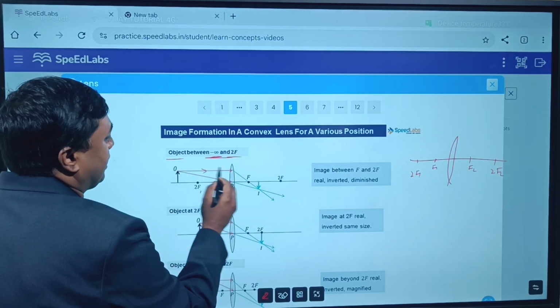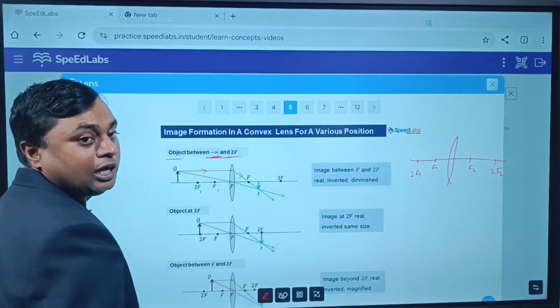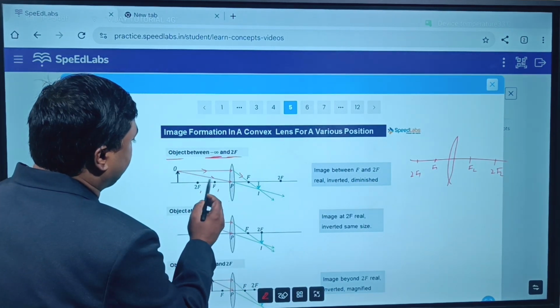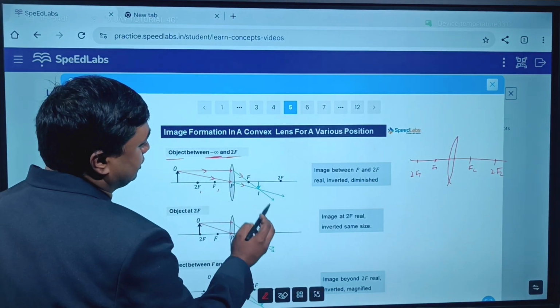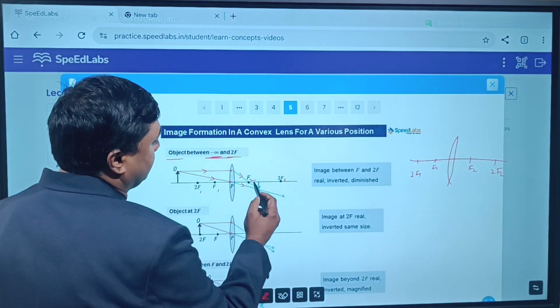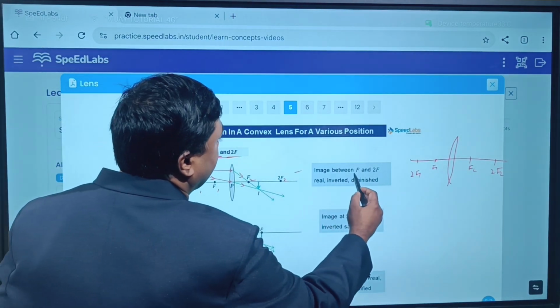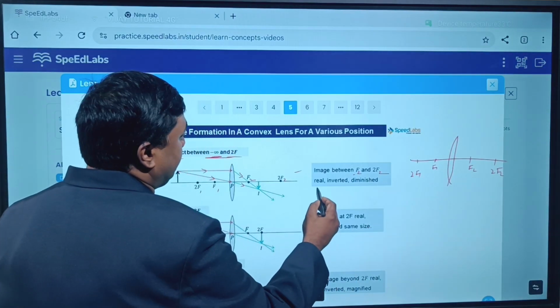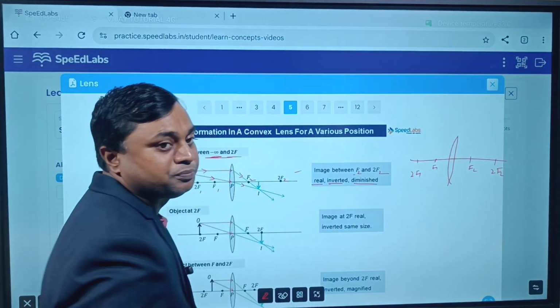One ray you take parallel; after refraction it passes through the focus according to the rule. Second, you pass a ray through the optical center; it goes undeviated. So they meet between F2 and 2F2, you can see. So in this case, the image is between F2 and 2F2. The image is real, inverted and diminished.